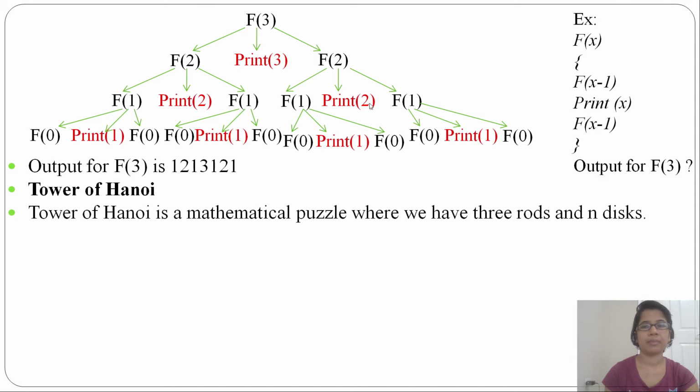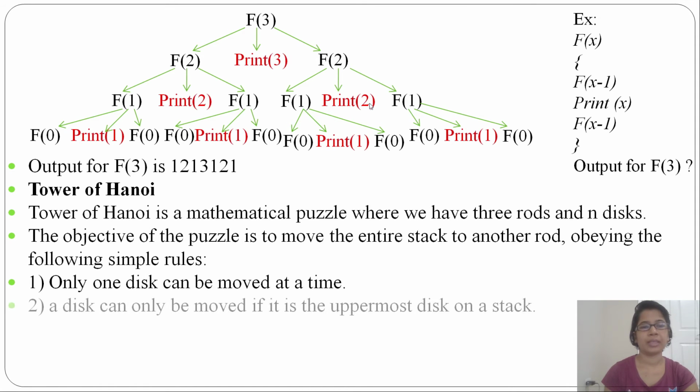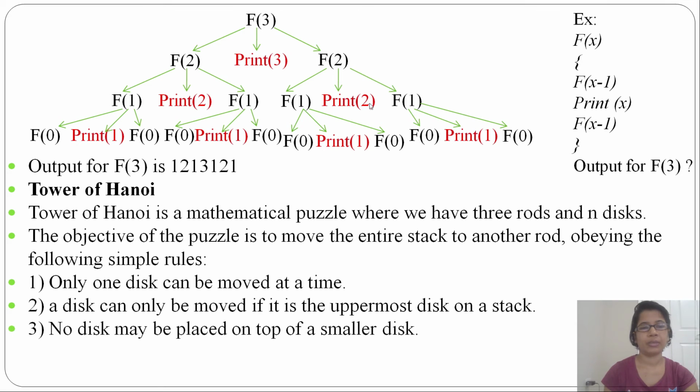It is a mathematical puzzle where we have 3 rods and n disks. The objective is to move the entire stack to another rod, like from the first rod to the third rod. And we'll follow some simple rules: only one disk can be moved at a time; a disk can only be moved if it is the uppermost disk on the stack; and no disk may be placed on top of a smaller disk. So it will be in decreasing order.